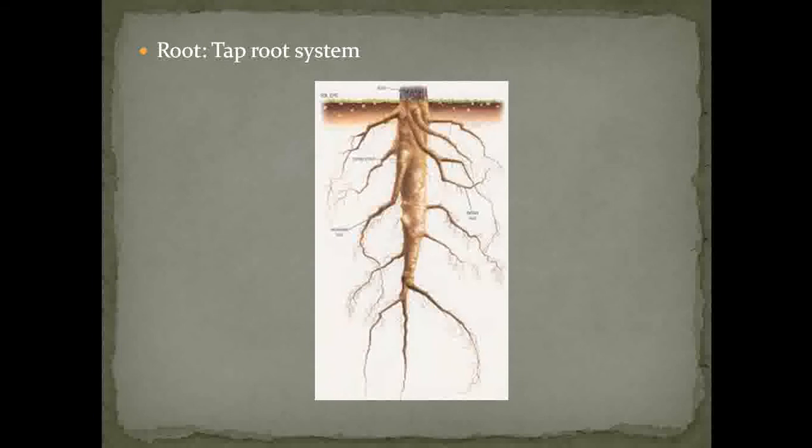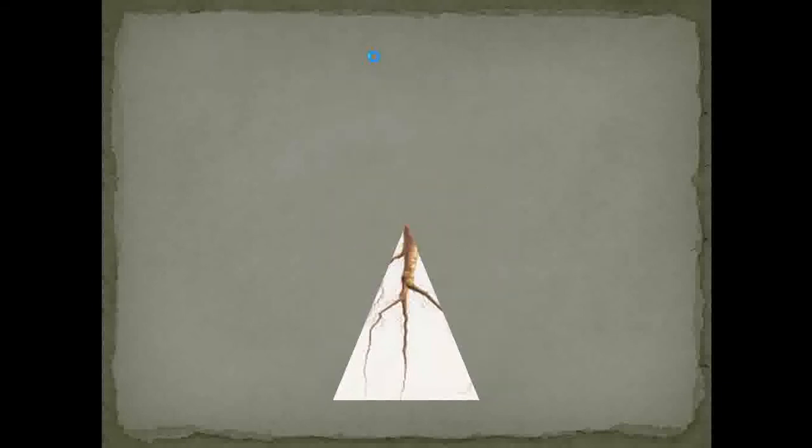Remember that Caesalpinia pulcherrima is a dicot member. That's why the root system present here is always a tap root system. So see how the tap root system is. It shows the presence of a main root, and the main root gets divided into lateral roots, and the lateral roots show presence of root hairs. So this is the type of root which is observed in Caesalpinia pulcherrima.